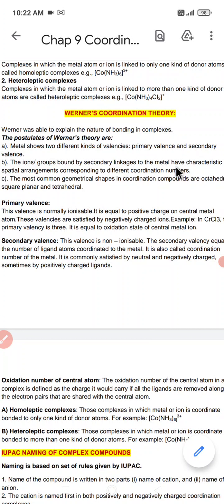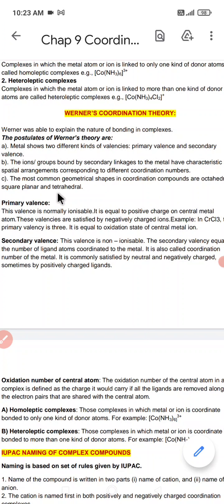Third point, the number of ligands attached around the central metal atom determines the spatial arrangement of atoms or ions, as a result of which they have a definite shape. Okay, this is how the arrangement takes place.